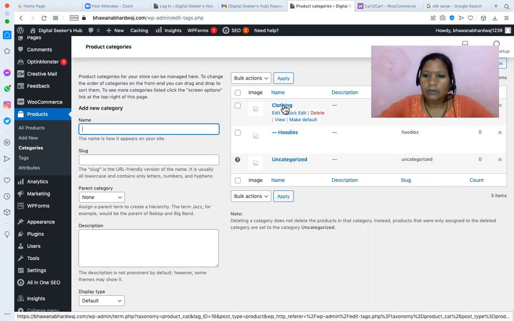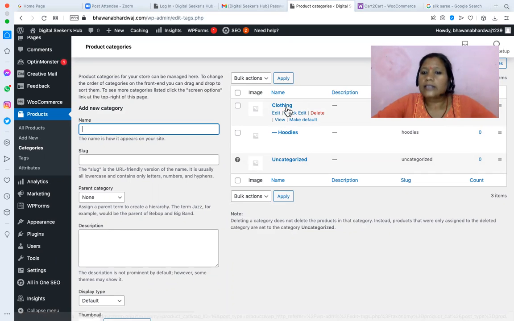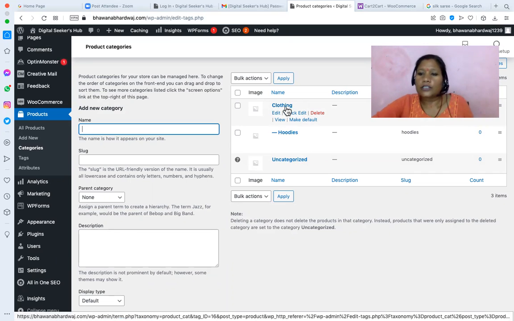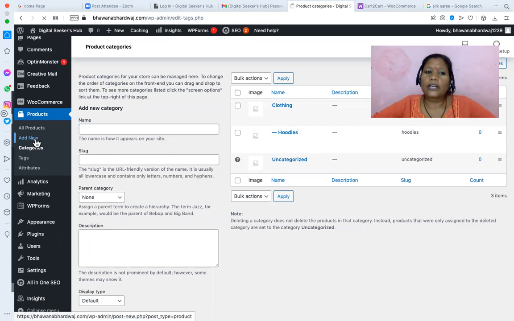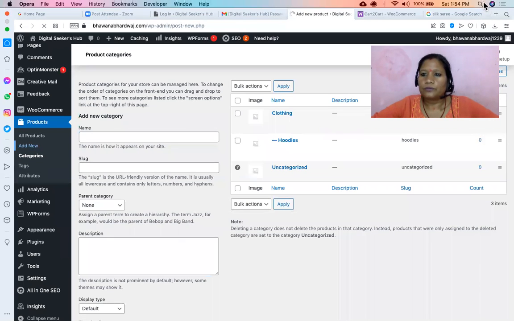Right now you have added clothing as a category, or clothing and fashion as two different categories. But if your product is only sari, then silk sari, cotton sari or Kanjivaram sari can be your categories. Whatever product categories you are managing, you manage them from the category section. Whenever you are adding a product, you also have to decide in which category the product will go.